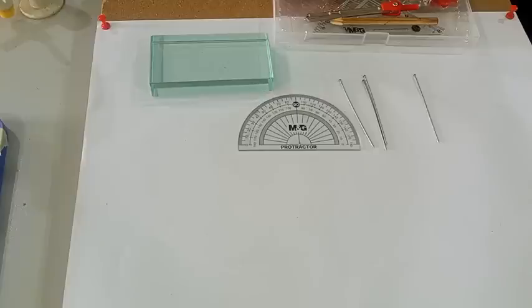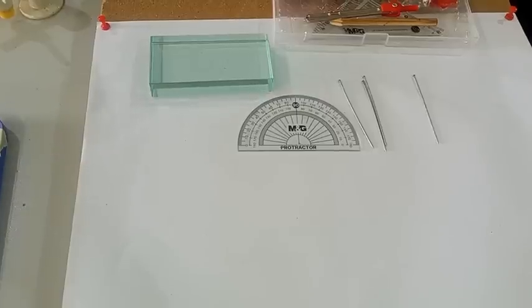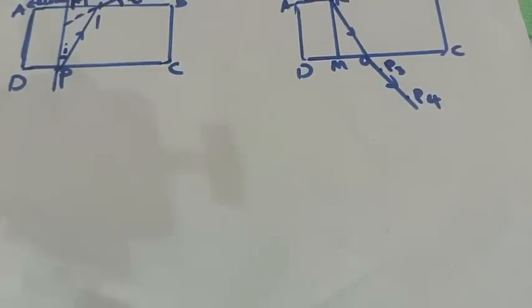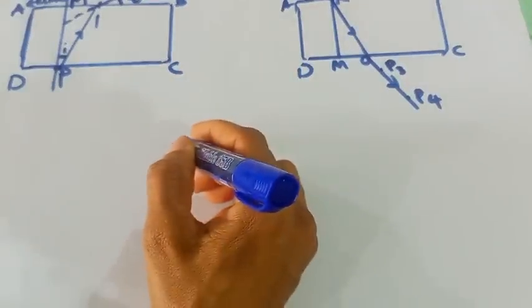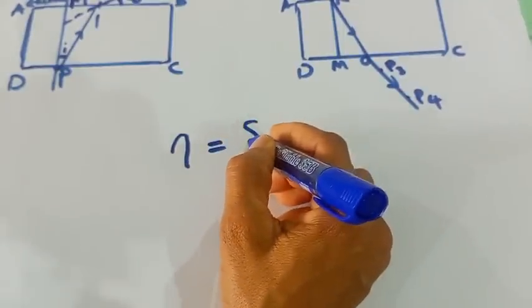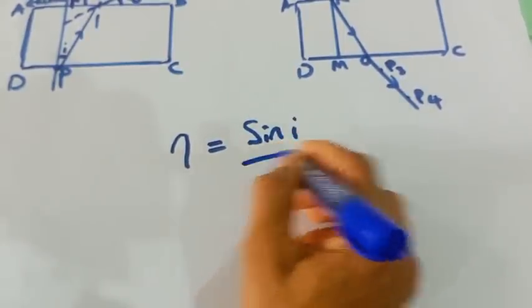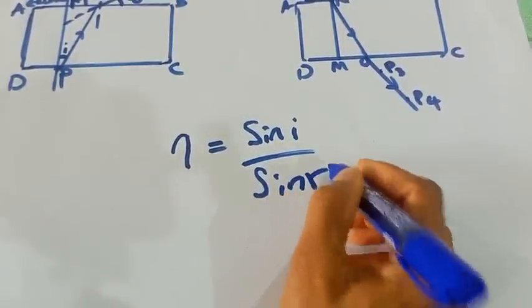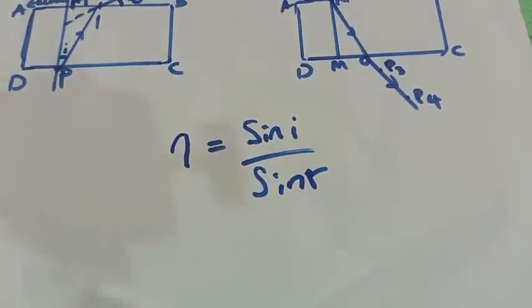Okay, and I want you to note that in all these things, good knowledge of the theory is very, very important. Remember, I said it when I was introducing the video. The refractive index is equal to sine i over sine r. Please, it's very important you know this.